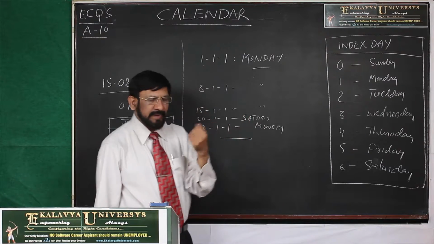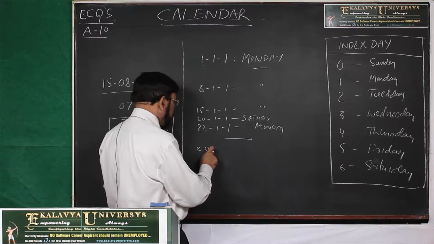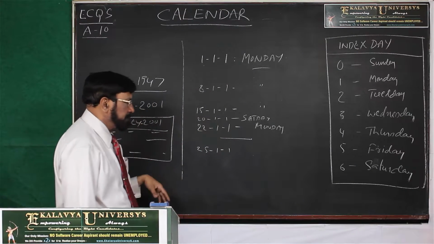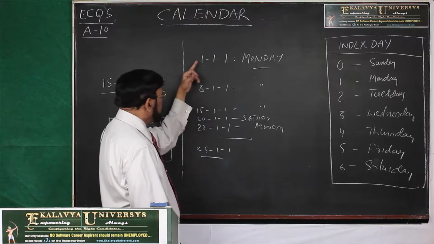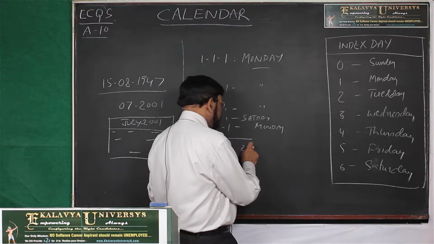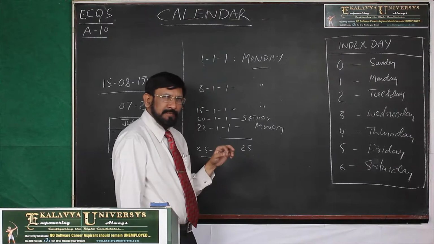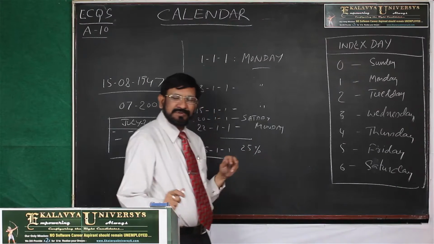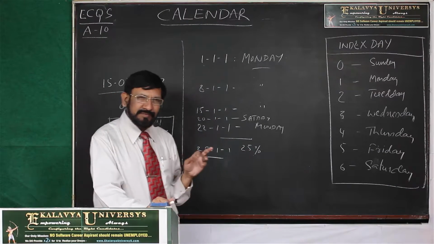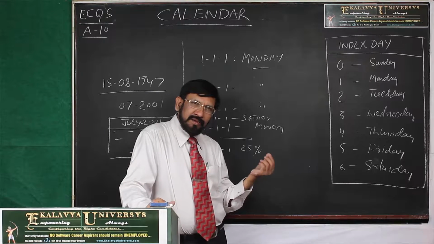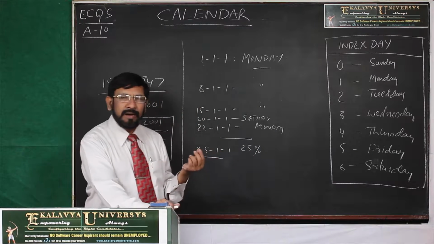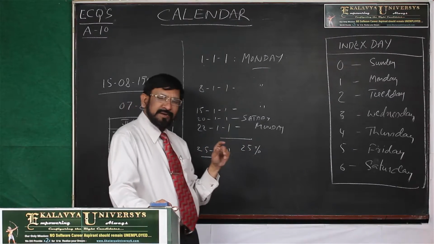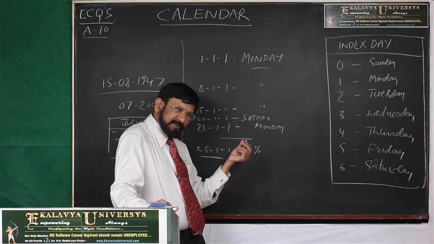Suppose, let us take one day, 25th January, year 1. What is the day? Simple calculation: how many days, 1 to 25? 25 days. And here I am introducing one remainder operator. Remainder symbol, this is not percentage. Actually, in C language, this symbol is called a remainder operator, remainder symbol, or a modular symbol. Because in mathematics you cannot find a remainder symbol, that's why I am using the C language symbol here.